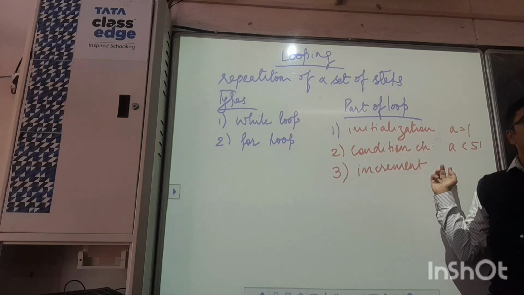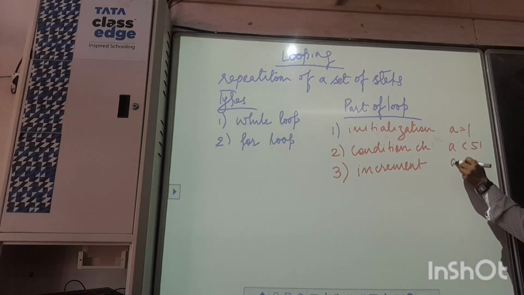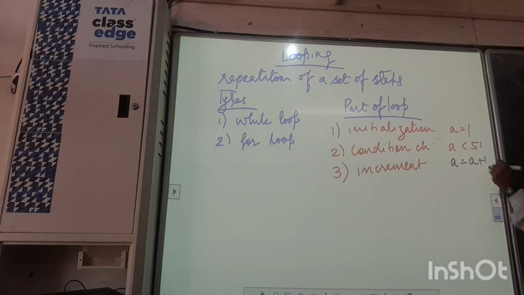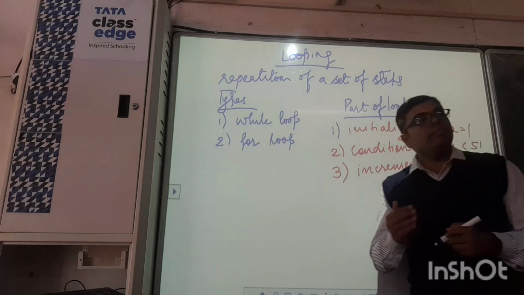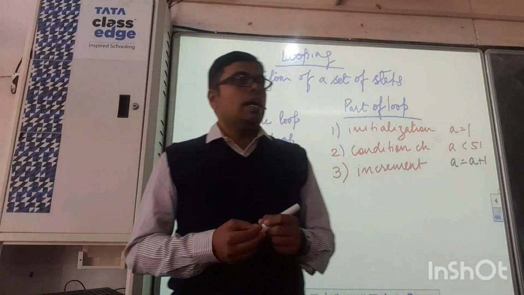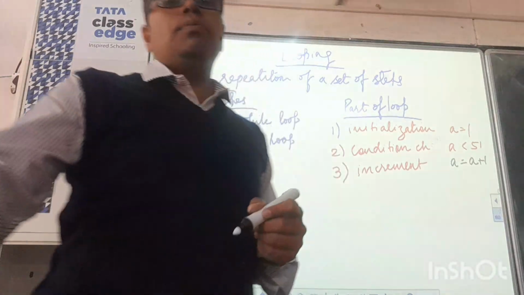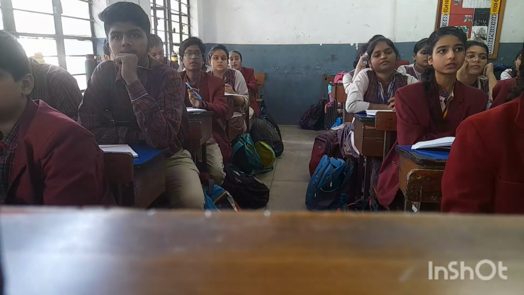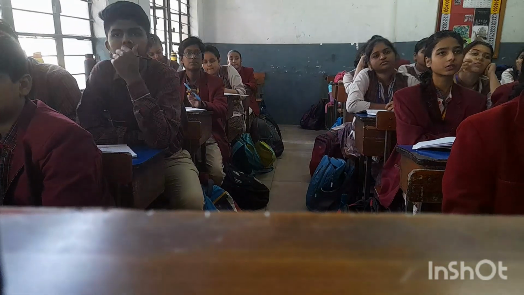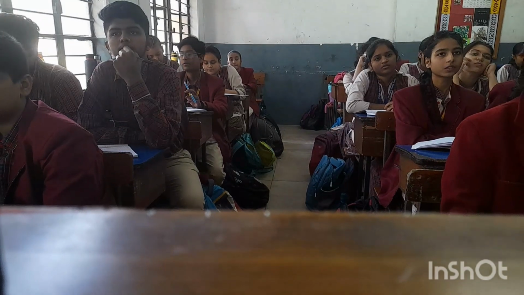A equal to a plus 1. Beginning we have to do from 1, and how far we have to go? We have to go till 50. So that is why we have mentioned the condition over here, a should be less than 51.